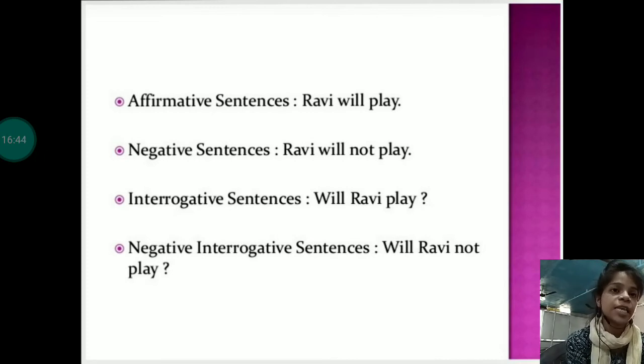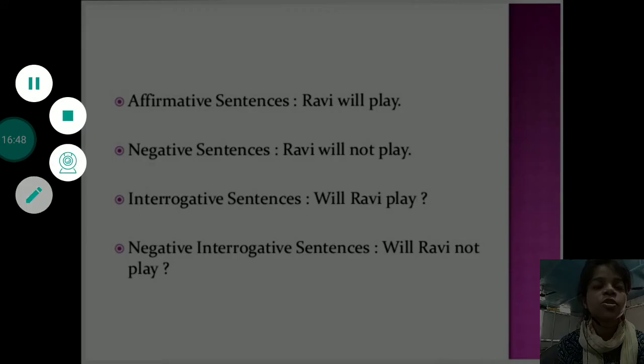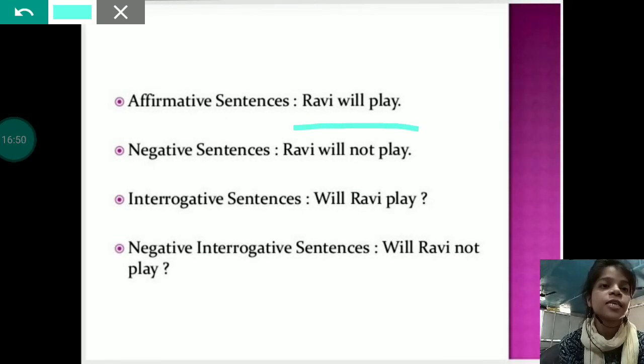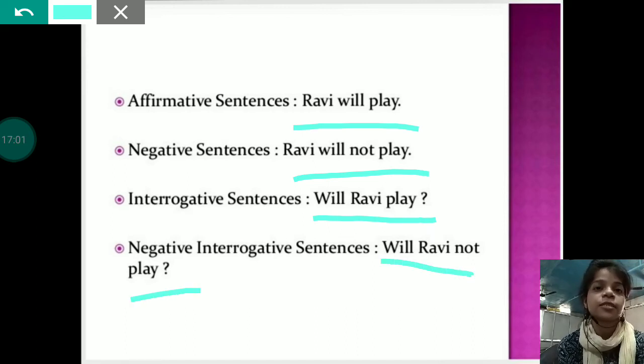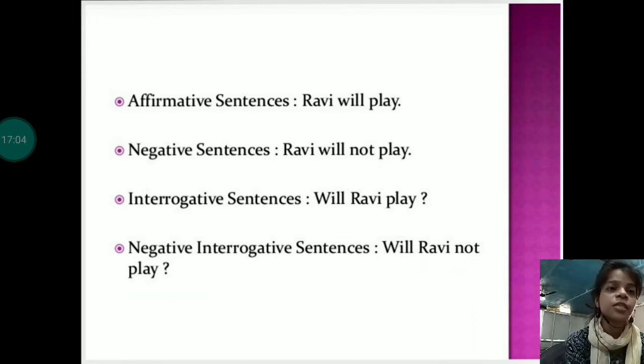Ravi will play. It is an affirmative sentence. Ravi will not play. It's a negative sentence. Will Ravi play? It's an interrogative sentence. Will Ravi not play? It's a negative interrogative sentence. So these are the 4 examples of simple future tense.